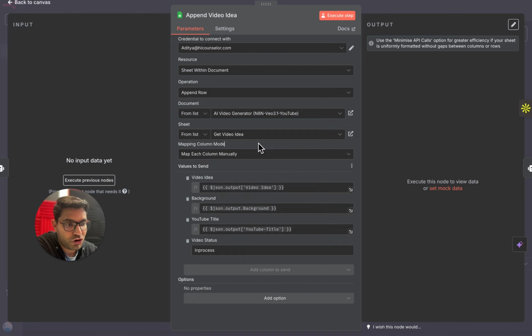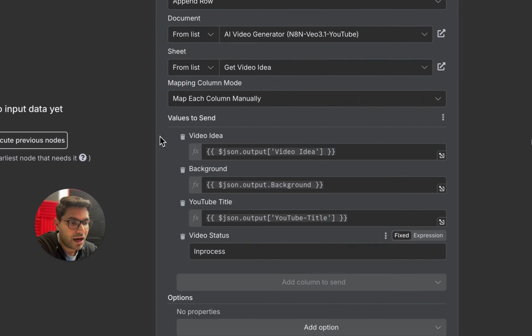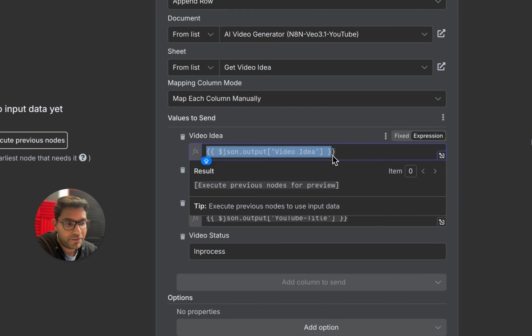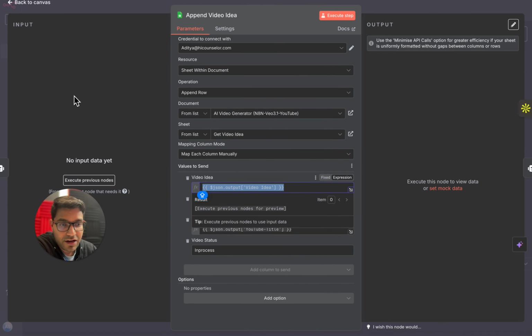When you select this particular option, all the columns of your Google Sheet will appear over here. Now you have to populate each and every column with a related field. Now, if you come from a non-tech, non-coding background, do not worry. You don't need to write this JSON code at all. You'll simply need to drag and drop fields from the left-hand side over here.